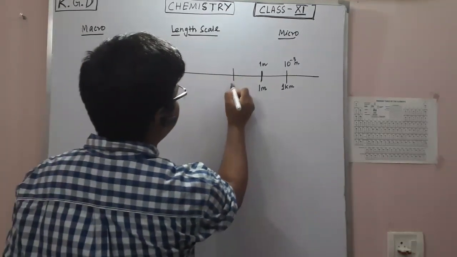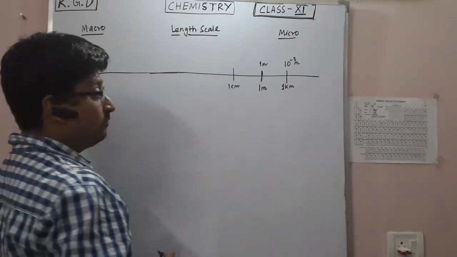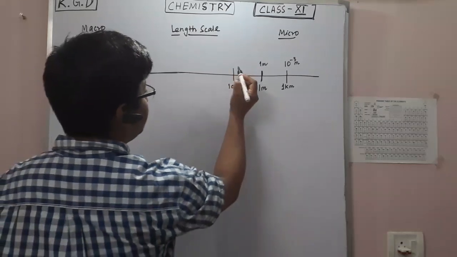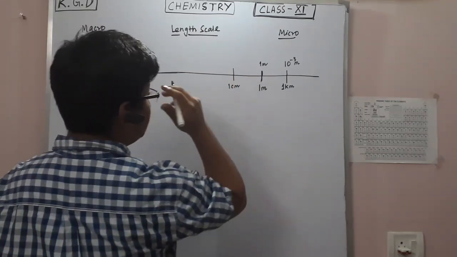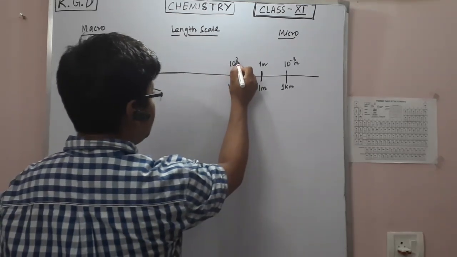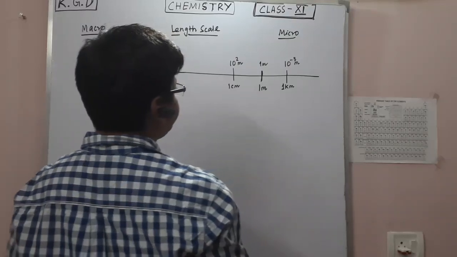Now, if I define here 1 centimeter, so 1 centimeter is basically 10 to the power minus 2 meter, right?